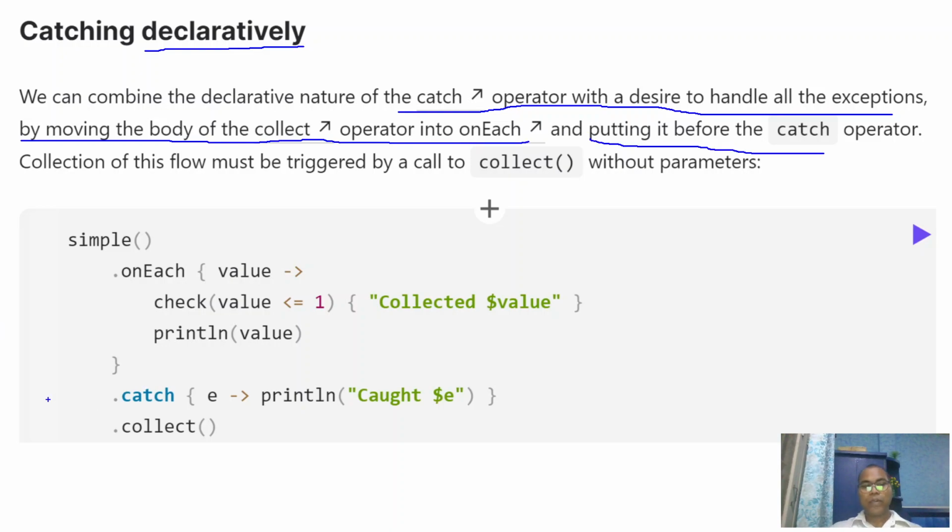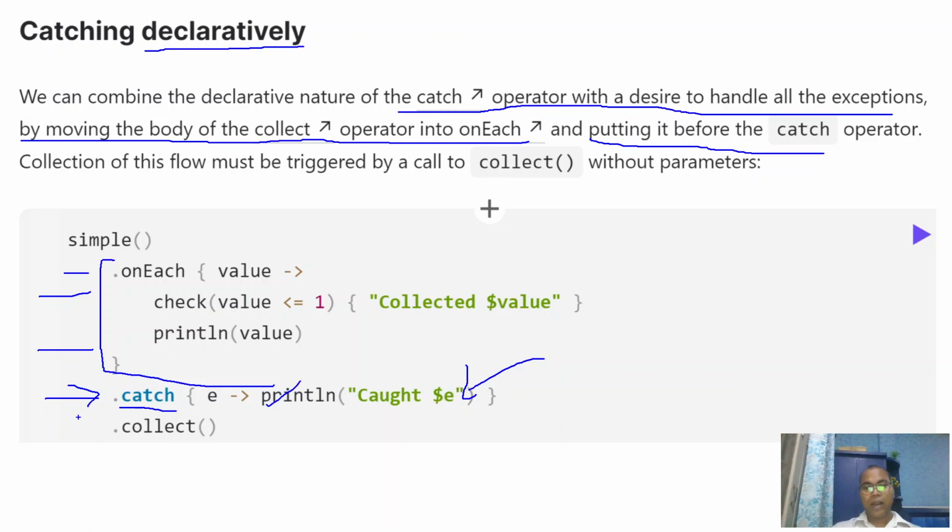So the catch operator says: I am eligible to handle all exceptions that occur in my upstream. If something unwanted happens upstream, then we are able to handle it.